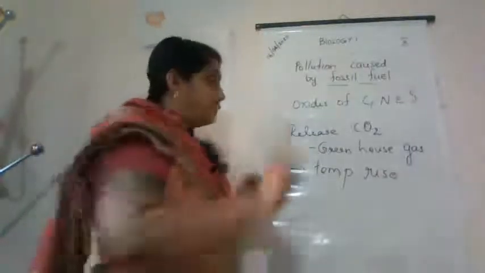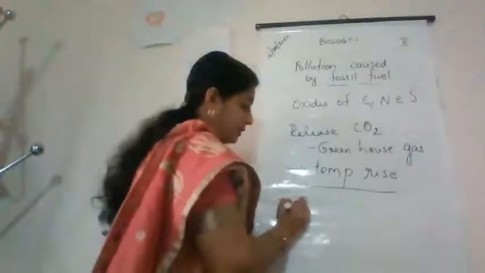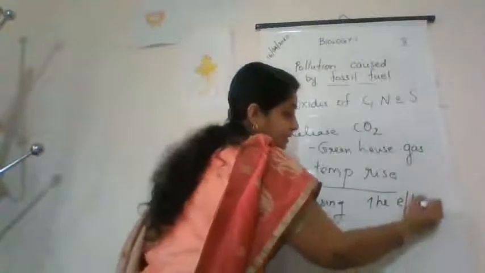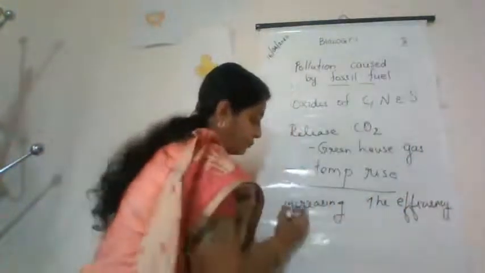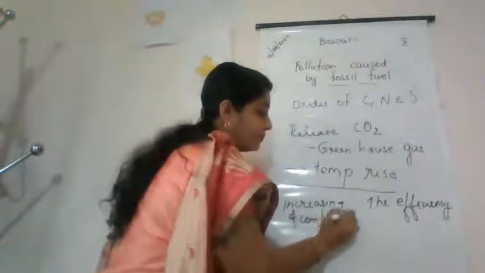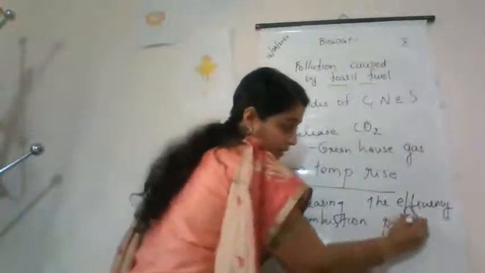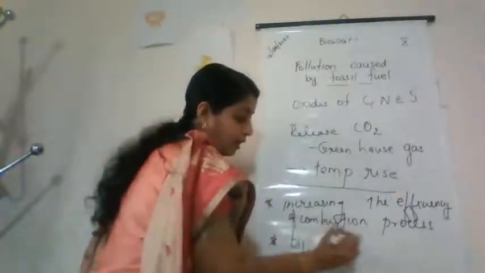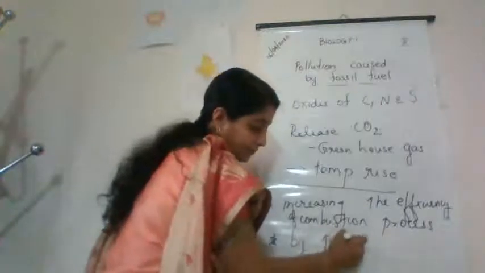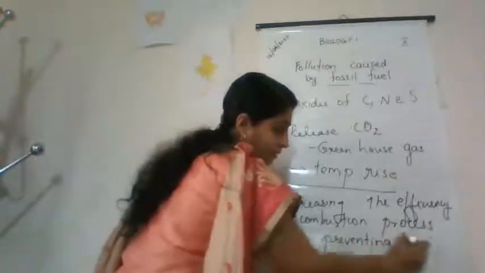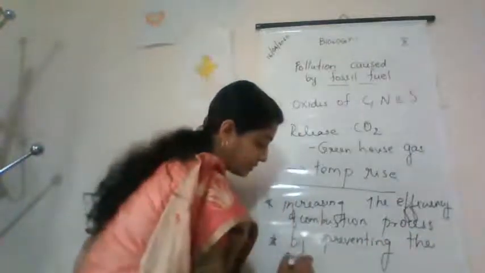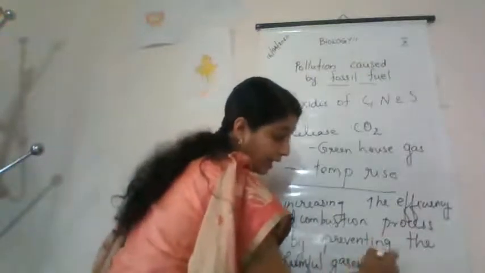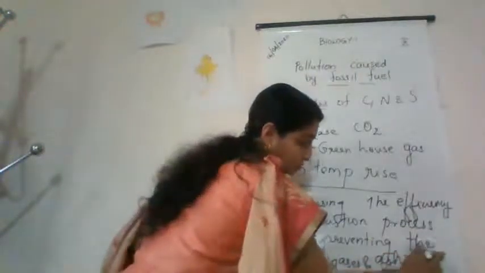One is by increasing the efficiency of the combustion process, and also by preventing the harmful gases and ashes from entering the surroundings.